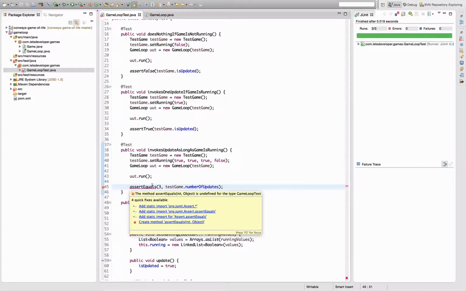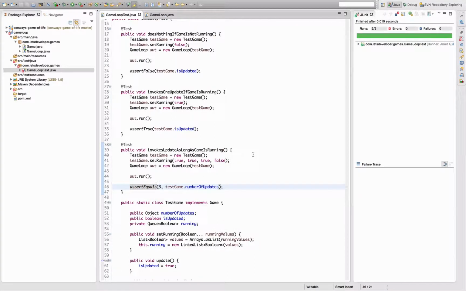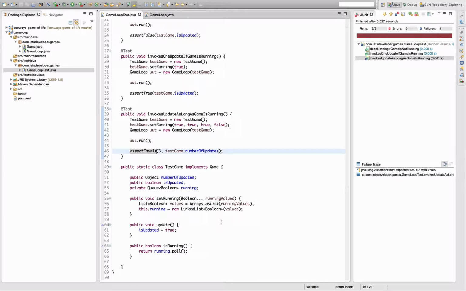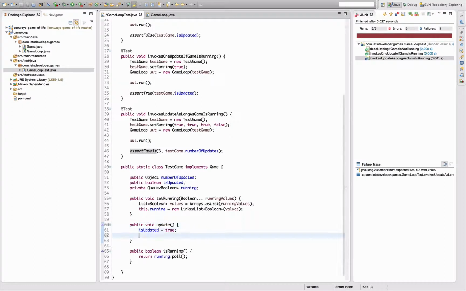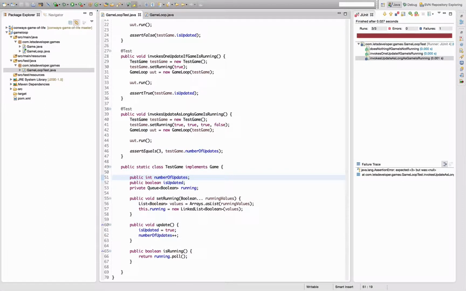Maybe I'll inform you sooner than later, because this looks like I have the same problem now here. Or can I change this by importing? Yeah, I can. Okay, so I expect number of updates to be 3, which is going to be a broken test. But actually I cannot fix it right now because I need to count the number of updates here when update is invoked. So I'm going to change that real quick, which also requires me to change the type to integer. And in fact, that could be the reason why assert that did not work.